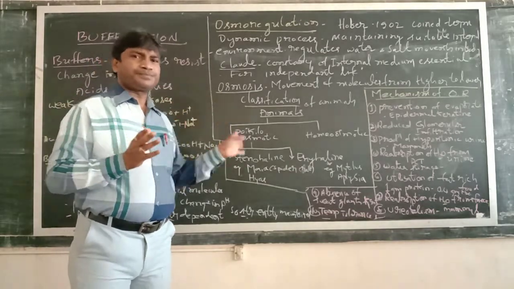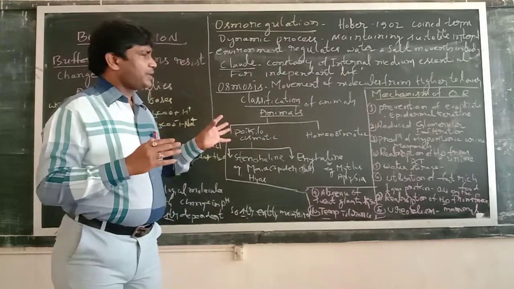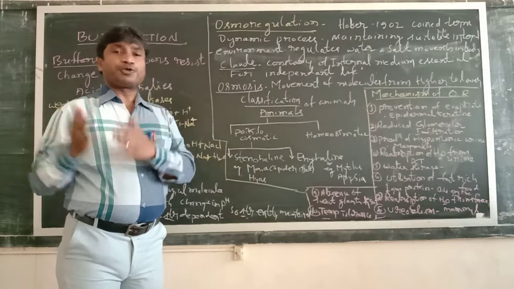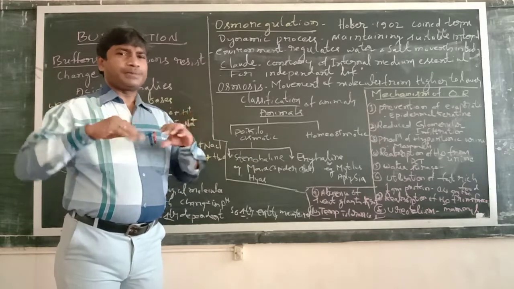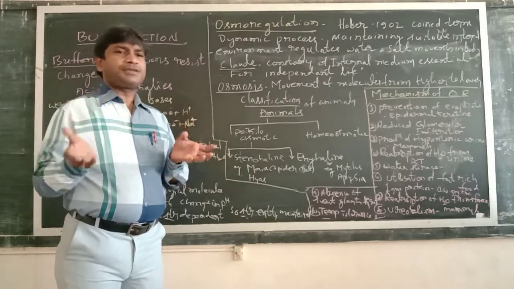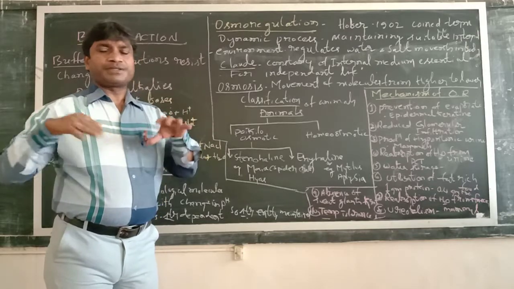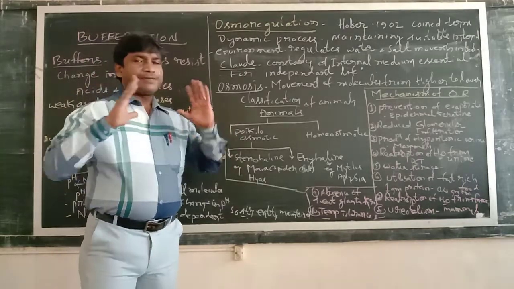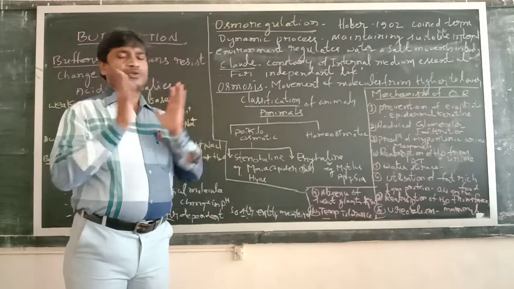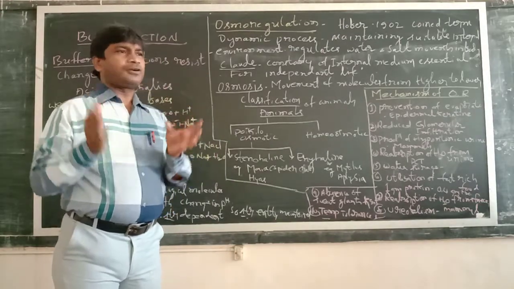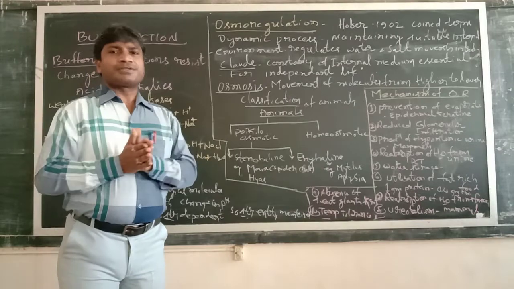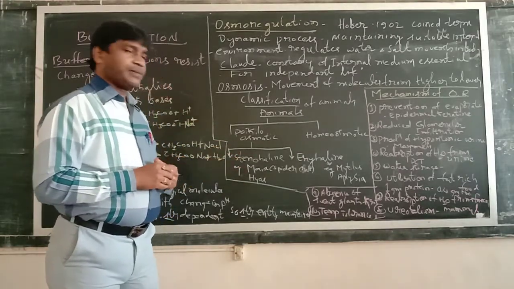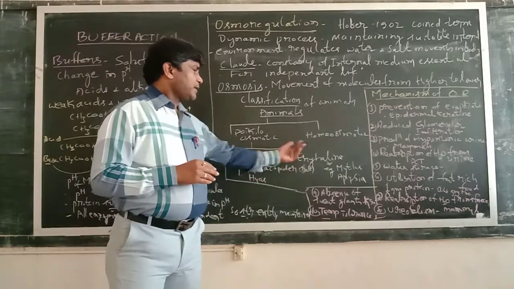They become hypertonic and the external environment becomes hypotonic, and they immediately die, as they are not able to adapt to the changing salt concentration. Animals living in 100% salt water can't adapt to even a slight change in salt concentration, and such animals are called stenohaline animals.